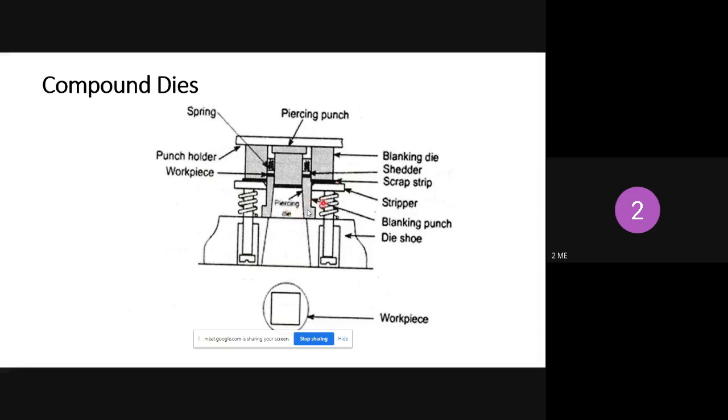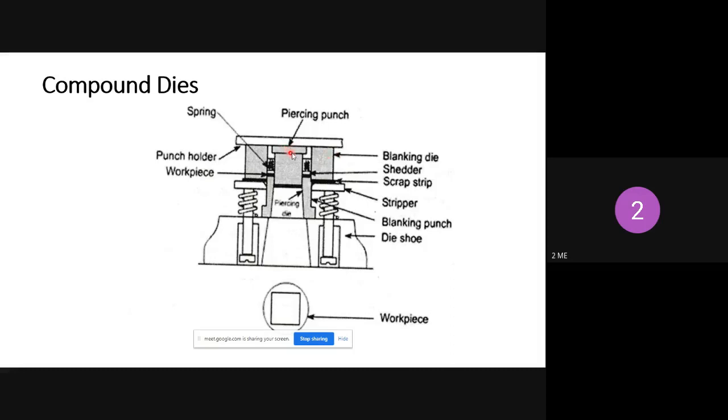Okay, so next, this is called the piercing die, and the punch holder. So this is the punch holder and this is the workpiece. Okay, you just see the process. This piercing punch is attached to the punch holder. The piercing punch along with the blanking die is attached to the punch holder. The punch holder is connected to the piercing punch as well as the blanking die.